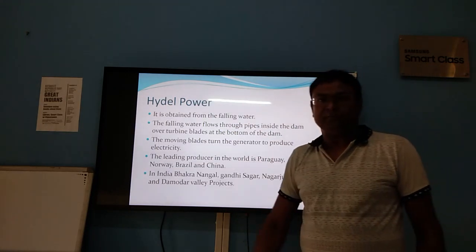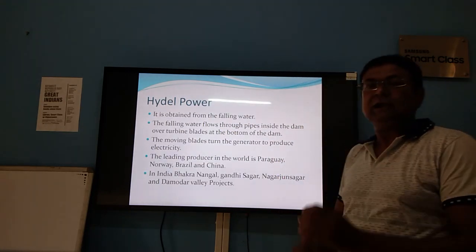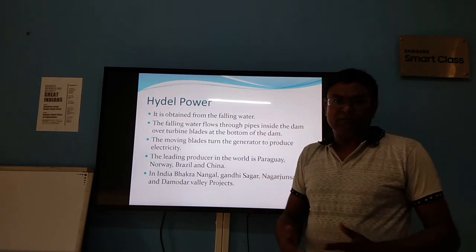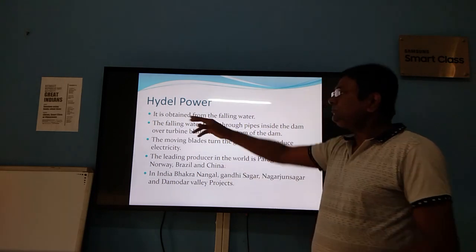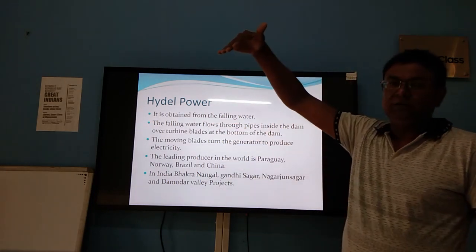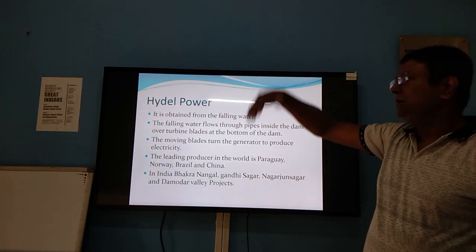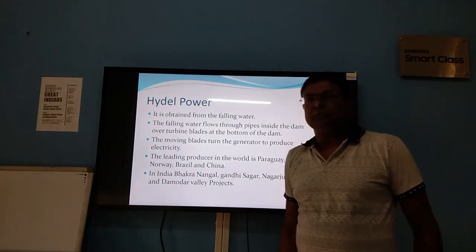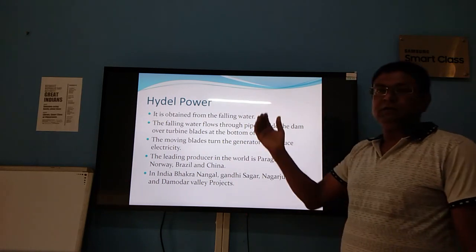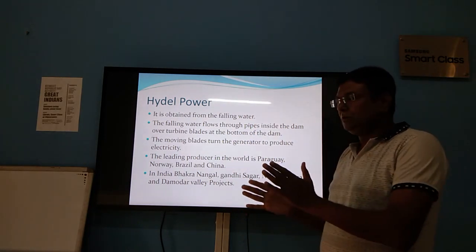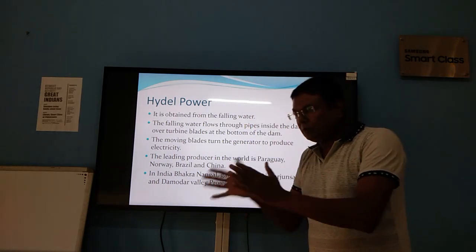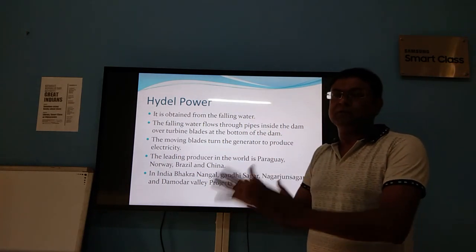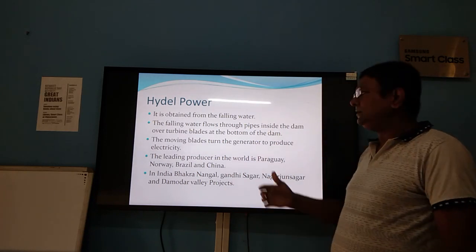Next, hydropower. You may know that hydropower is basically generated from water. The energy is obtained from falling water. That means, you may know about the waterfall. Near the waterfall, we may put up a hydropower plant, and there we may generate electrical energy.